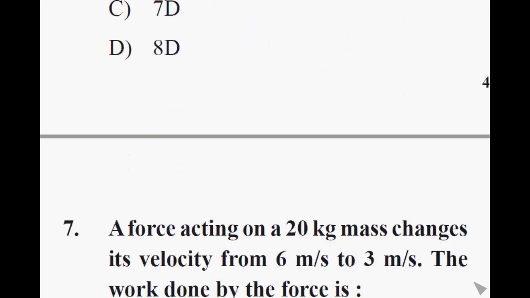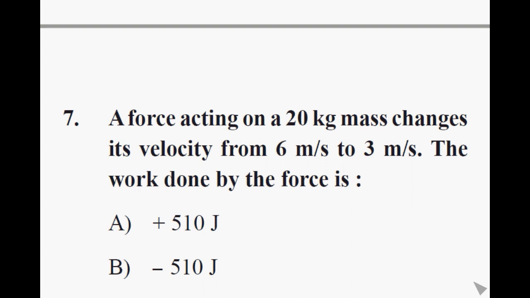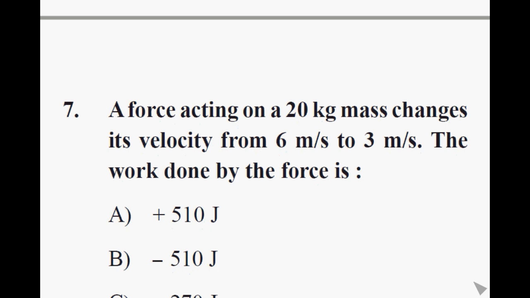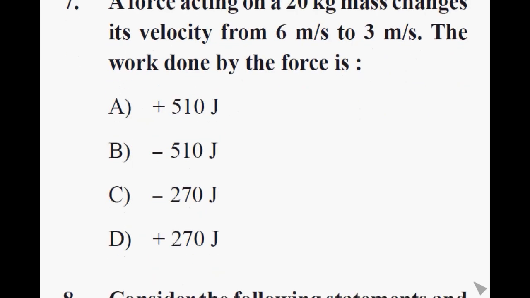Question number 7. A force acting on a 20 kg mass changes its velocity from 6 meters per second to 3 meters per second. The work done by the force is option A, plus 510 joule, option B, minus 510 joule, option C, minus 270 joule, option D, plus 270 joule. Correct answer is option C, minus 270 joule.